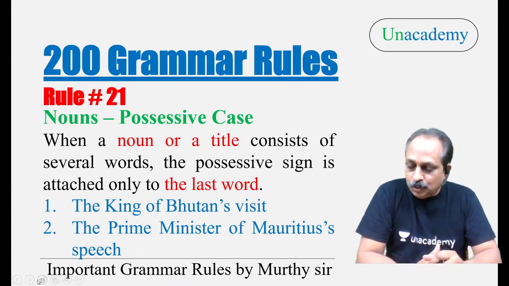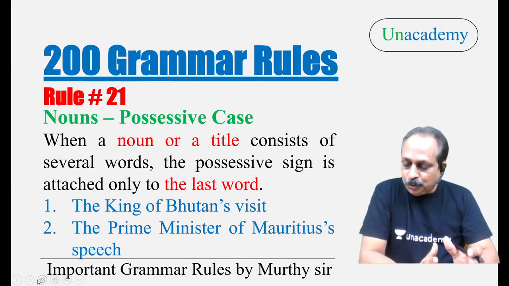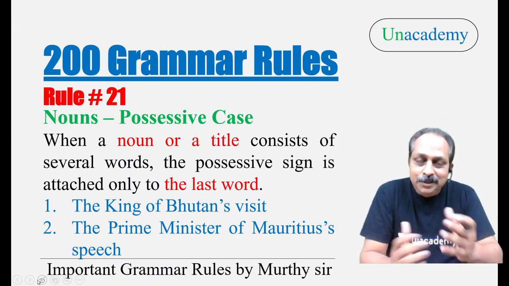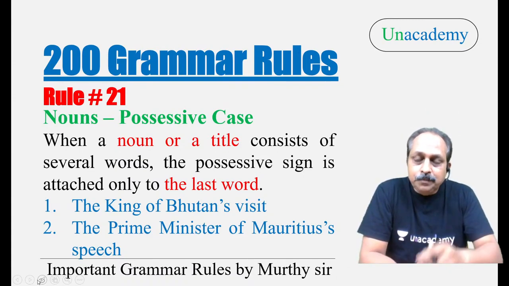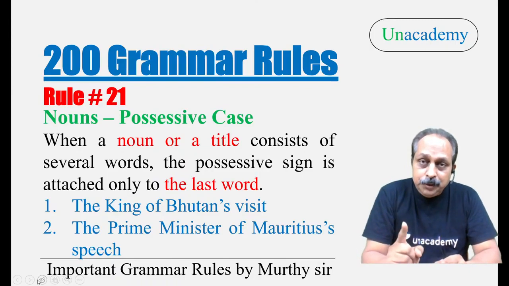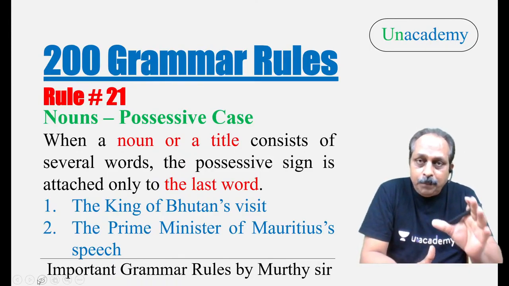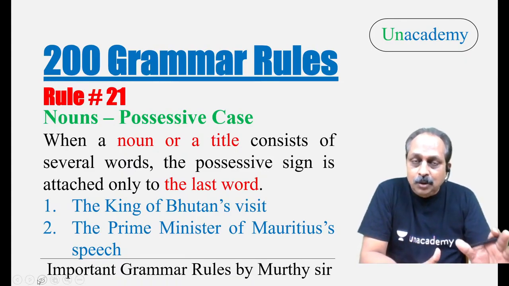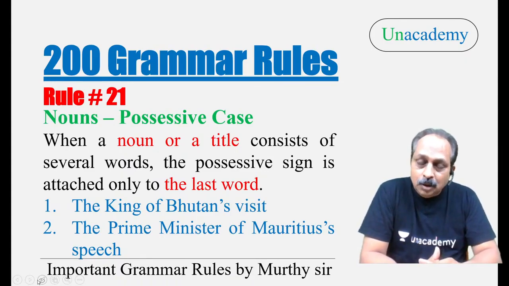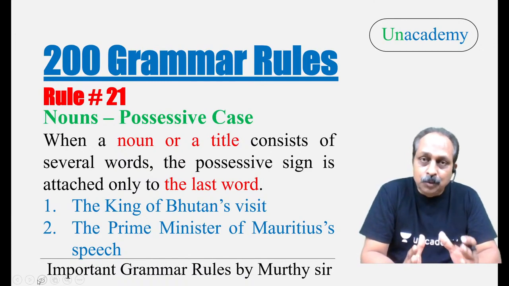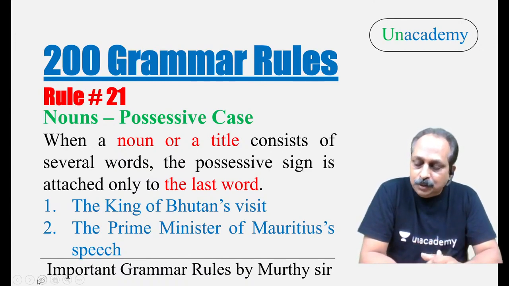So this is the first rule. I hope you have got the first rule. If you have a question, please ask me at the outset. There's a fifth rule, mind you, that goes with possessive case. Yesterday you got four, and today you're going to get four of them, a total of eight rules related to possessive case.